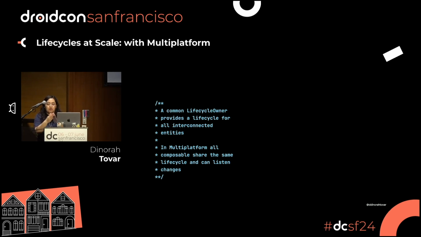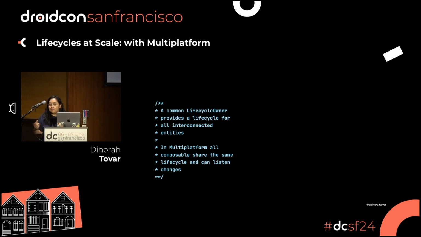You usually do it over parameters, right? For the life cycle, this is a little bit different because there is a common life cycle provided for all the composables, and they are interconnected in the entirety of the tree, right? So this life cycle, at the end of the day, is fully shareable between these functions.